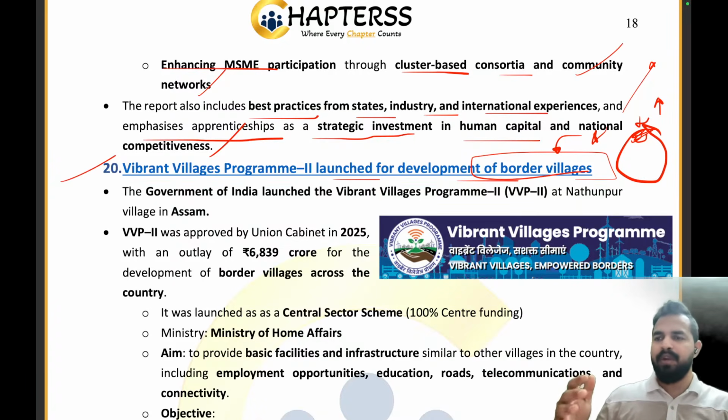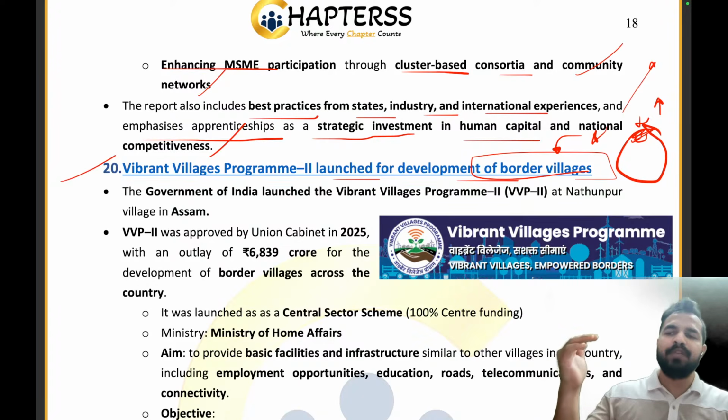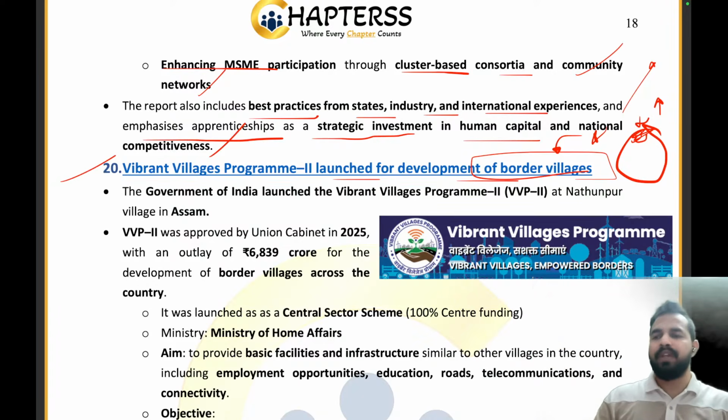Similarly, my dear friends, when you go to Uttarakhand, after crossing the Panch Prayags, right? Dev Prayag, Nand Prayag, Vishnu Prayag, and all the five Prayags. Then you go to Badrinath and there you have the village Mana. Earlier, that village Mana was called the last village of the country. But now, when you visit that place, you will see that it is called the first village. That is Mana. Clear, everyone?